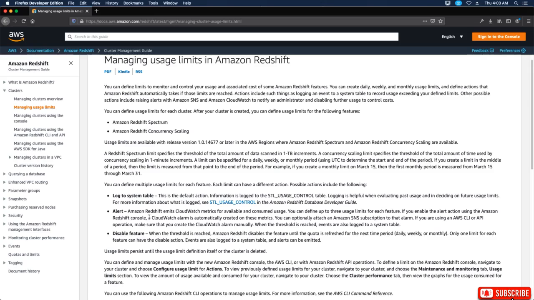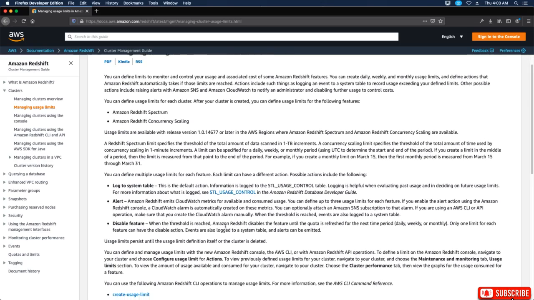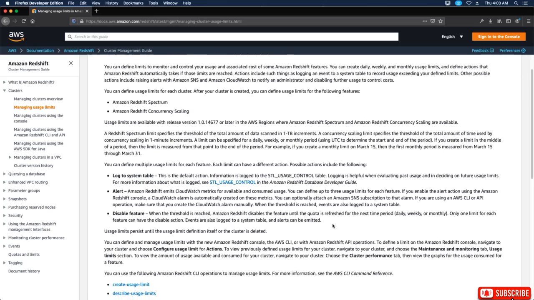Okay. Alert: Amazon Redshift emits CloudWatch metrics for available and consumed usage. You can define up to 3 usage limits for each feature. If you enable the alert action using the Amazon Redshift console, a CloudWatch alarm is automatically created on these metrics. You can optionally attach an Amazon SNS subscription to that alert. If you're using an AWS CLI or API operation, make sure that you create the CloudWatch alarm manually. When the threshold is reached, events are also logged to a system table.